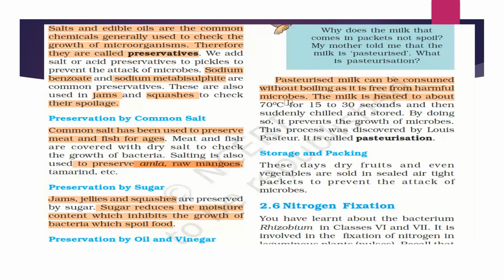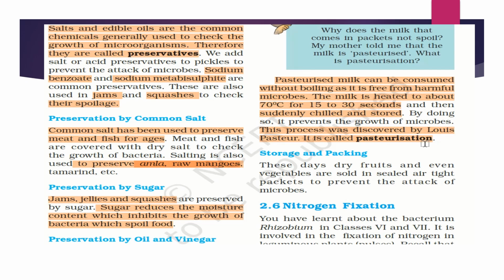The milk is heated above 70 degrees centigrade for 15 to 30 seconds and then suddenly chilled and stored. This is called pasteurization. This process was discovered by Louis Pasteur. The milk should not come in contact with air, so it is heated at 70 degrees centigrade, cooled and stored immediately without coming in contact with air. So you can cut the packet of pasteurized milk and drink it then and there. No need to boil.